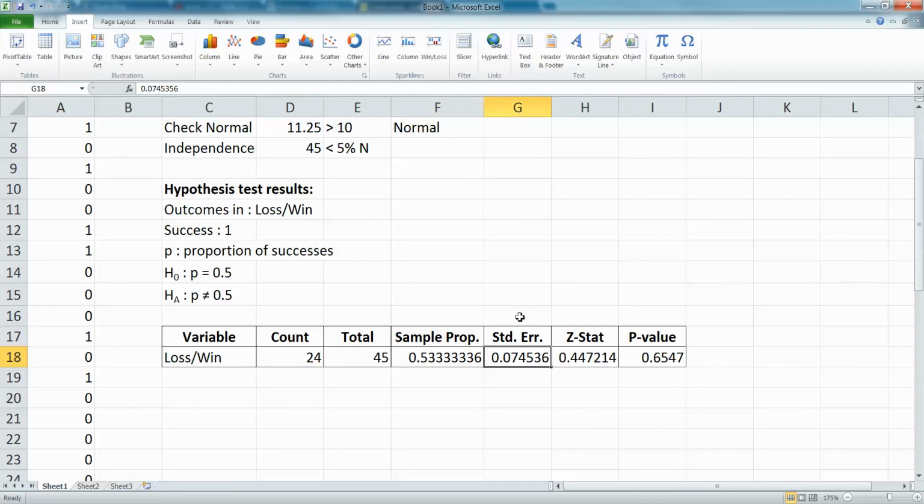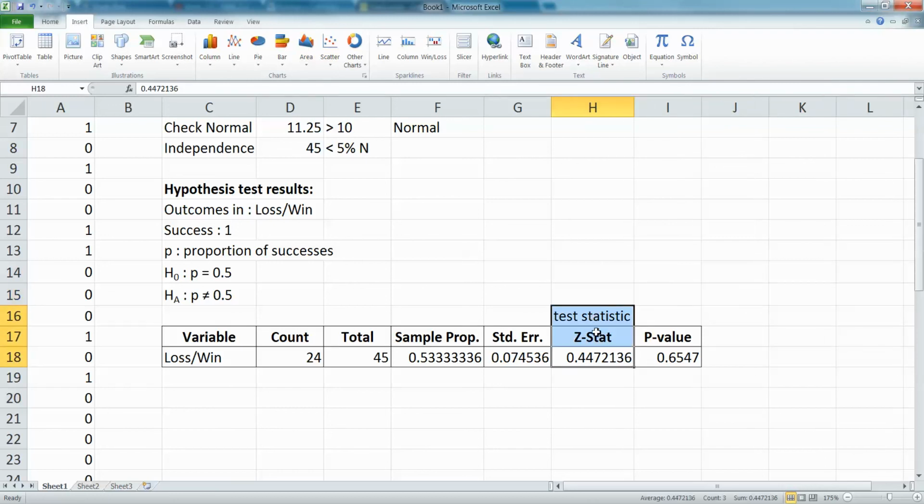The standard error, which is that big honkin' square root of, what is it, p0 times 1 minus p0 over n, that one. That's what this guy right here is. And that's your test statistic, if you want to call it that. Okay, if you were doing the classical method, that would be really important to you. It matters for the p-value method as well, but it's not quite as big of a deal. And the p-value is 0.6547, which is crazy high. We are not going to reject the null hypothesis, right?